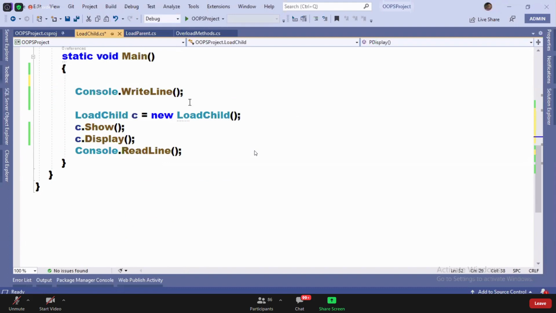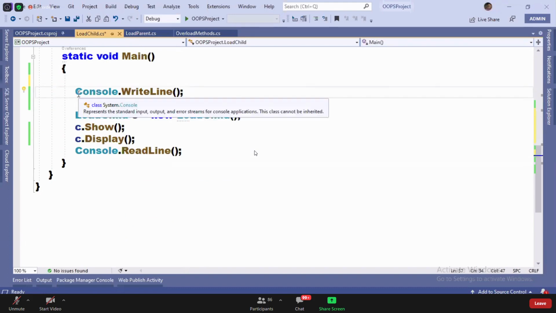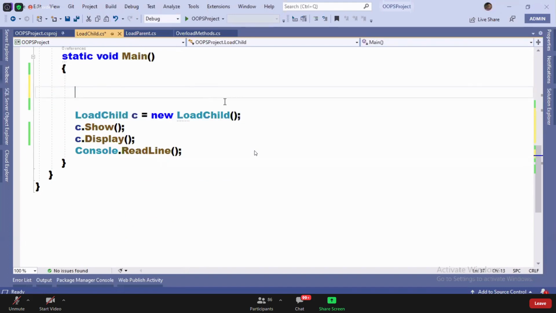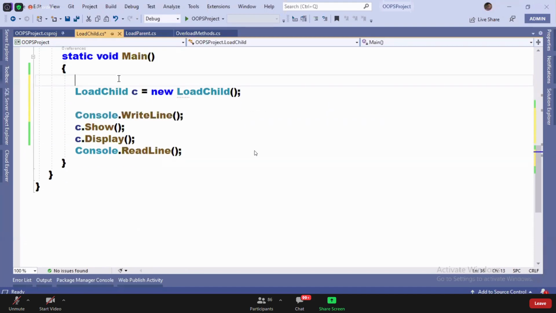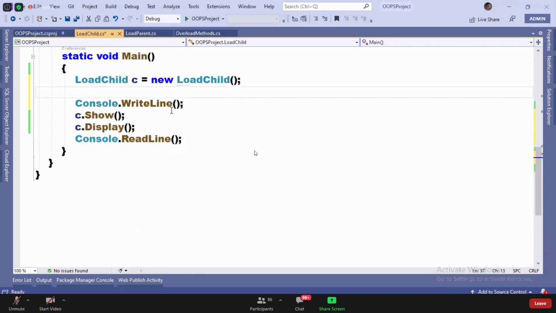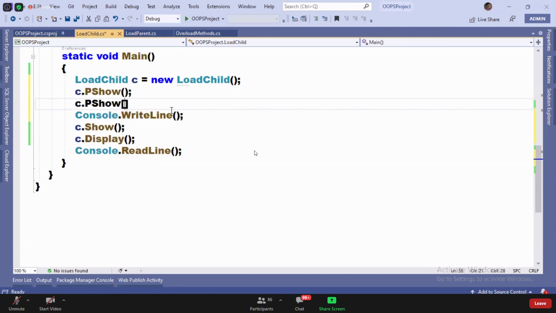Now come here. Observe this, guys. If I want to call the parent and child methods now, I don't require to create two instances. This will call the parent class show and parent class display. This will call child class show, child class display.